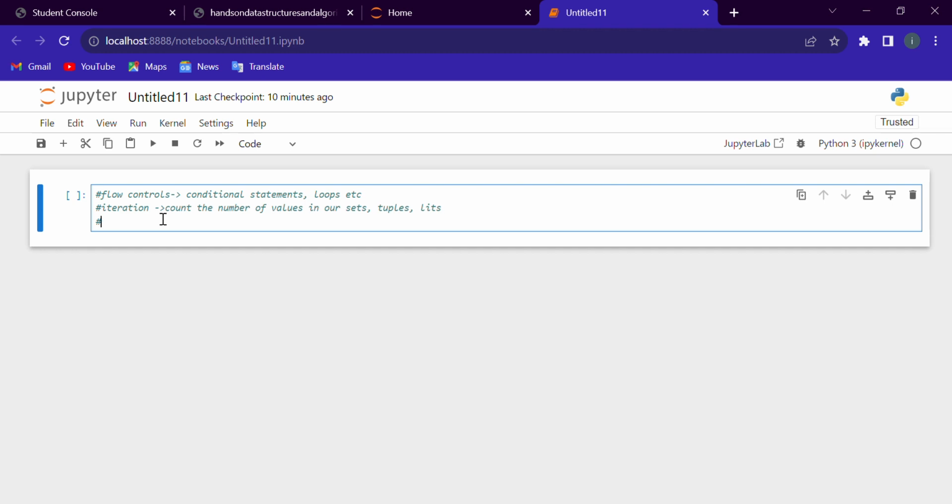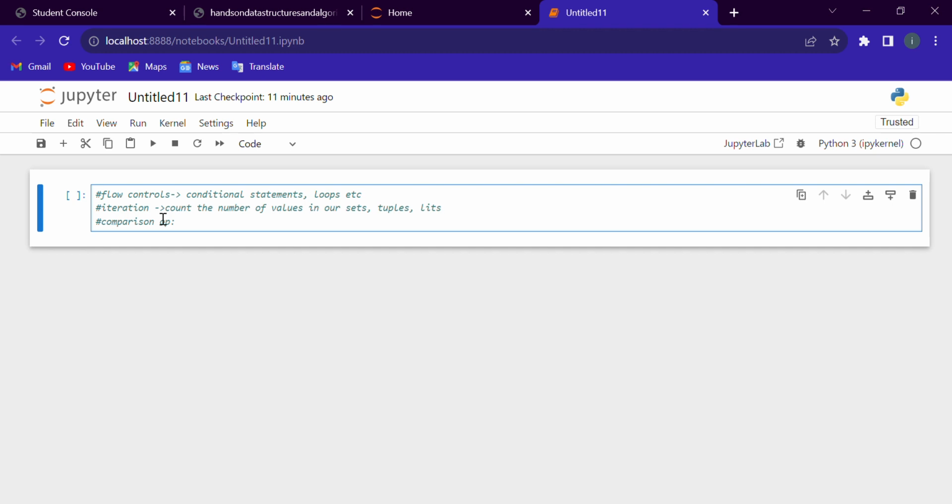These are the comparison operators. What are the comparison operators? As the name indicates, they are used for comparison between two values. Like we say that if this value is equal to this value, if this value is greater than or equal to this value, or if this value is less than or equal to this value.